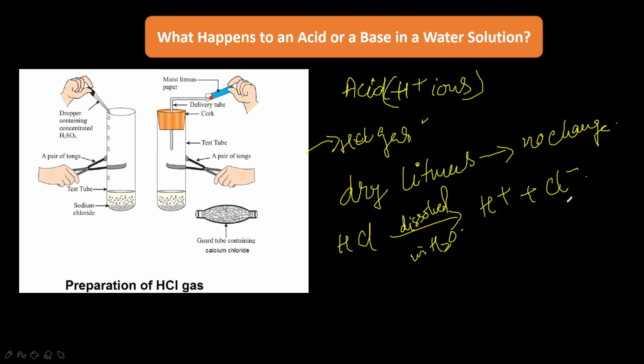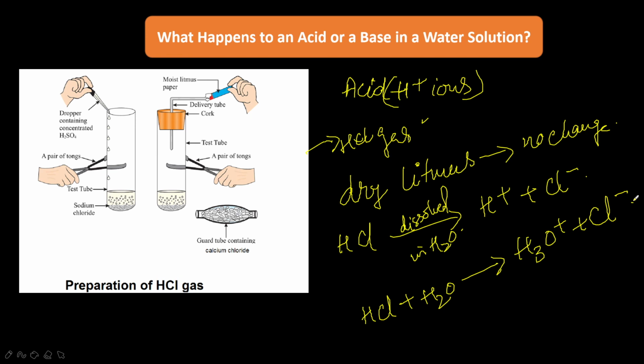The separation of H plus ions and Cl minus ions cannot occur in the absence of water. Okay, if the water is present, then only it is possible. Hydronium ion plus Cl minus.